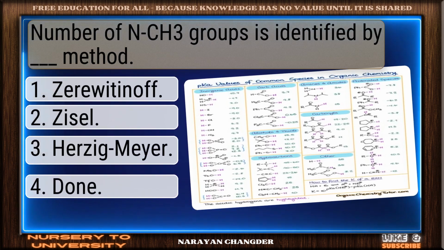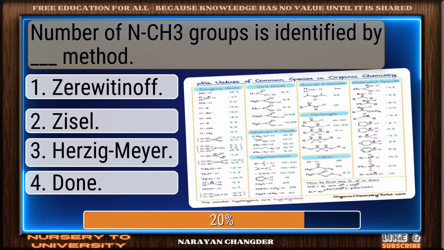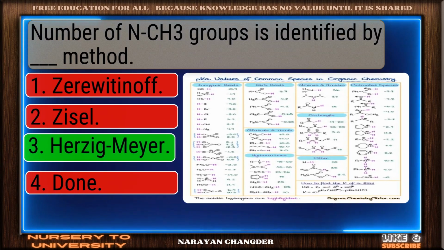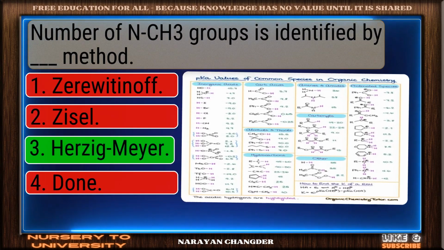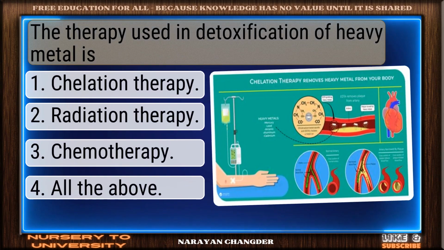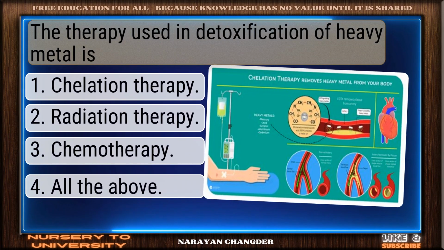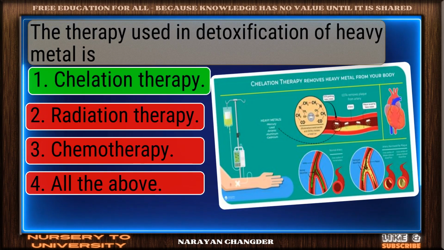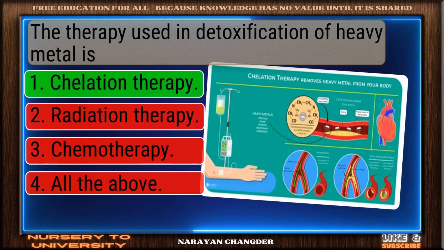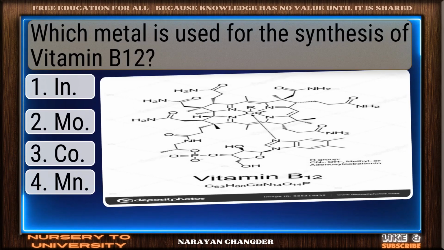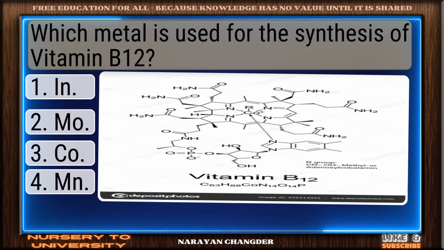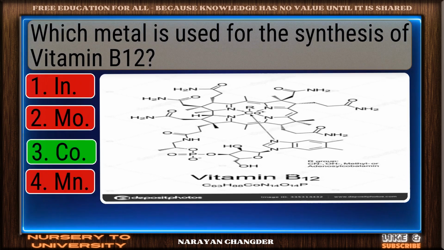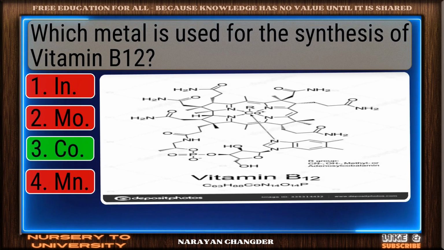Number of NH3 groups is identified by dash method. Nice work. You chose Hertz-Meyer, and it is correct. The therapy used in detoxification of heavy metal is. Right choice. Chelation therapy is the best answer. Which metal is used for the synthesis of vitamin B12? Excellent. Co is a brilliant choice.